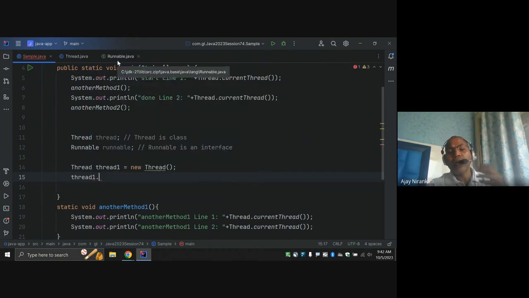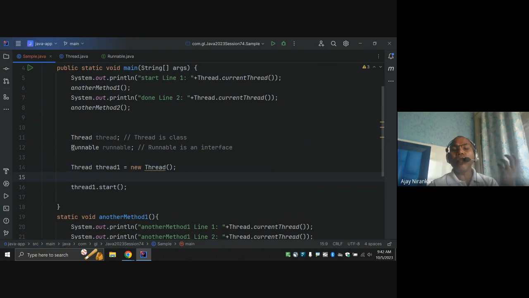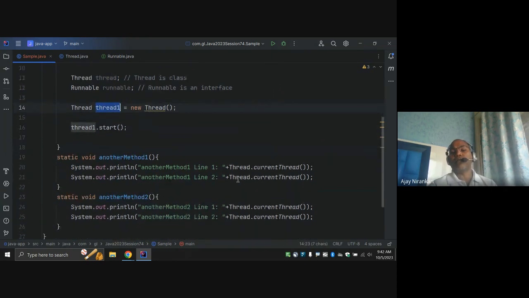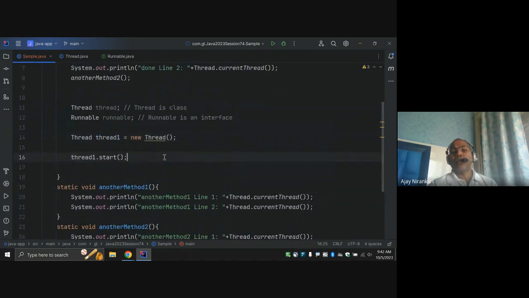But here, how can we start a thread? They have one method like start. This is the method where the new thread is going to start. So we have to create one thread object and say, hey, going to start.